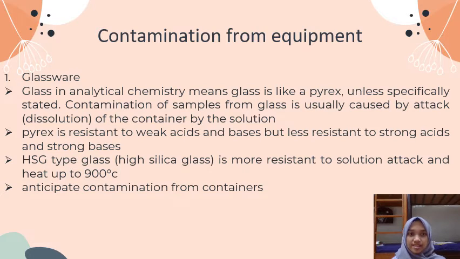Pyrex is resistant to weak acid and base, but less resistant to strong acid and strong base. High silica glass is more resistant to solution attack and heat up to 900 degrees Celsius. Anticipate contamination from containers.